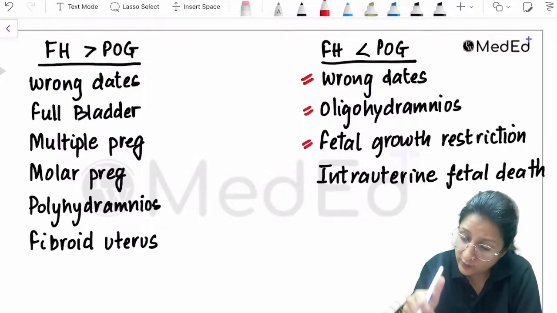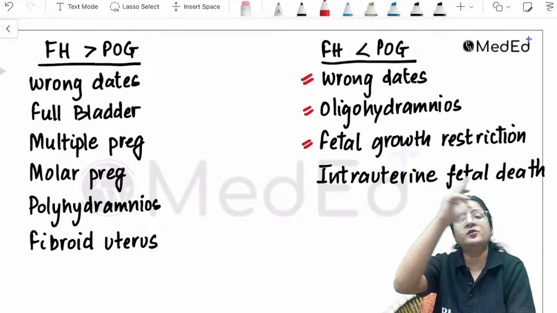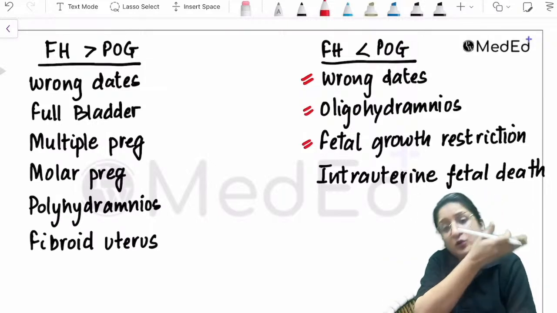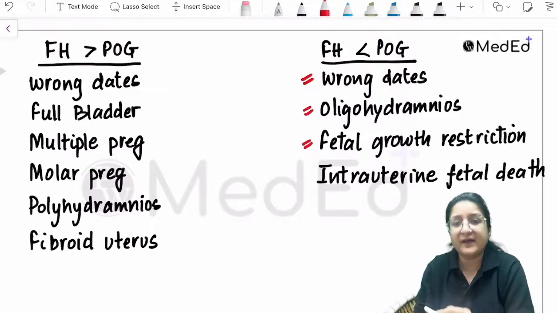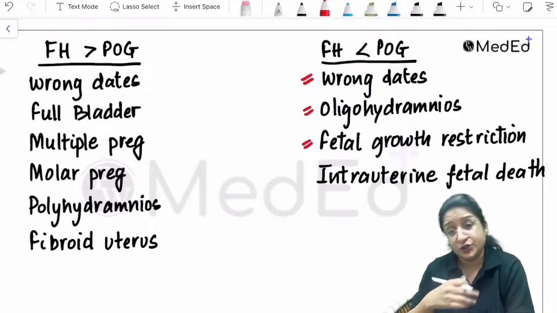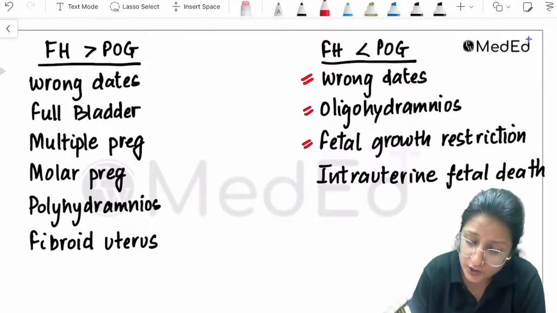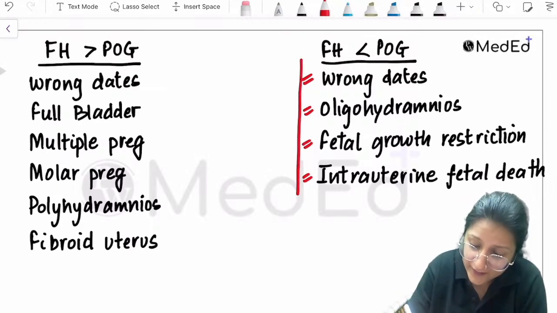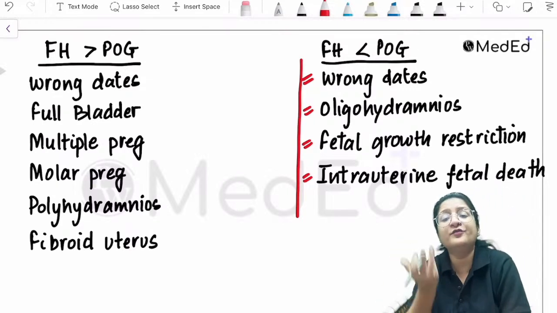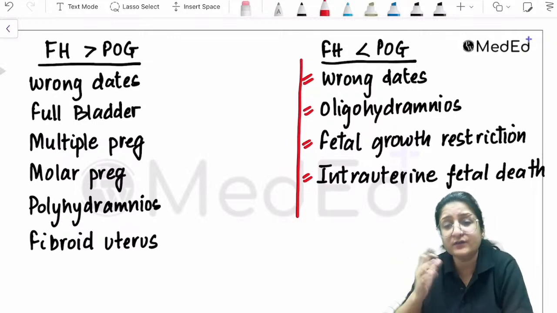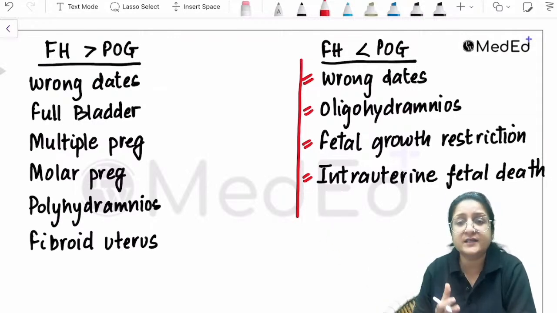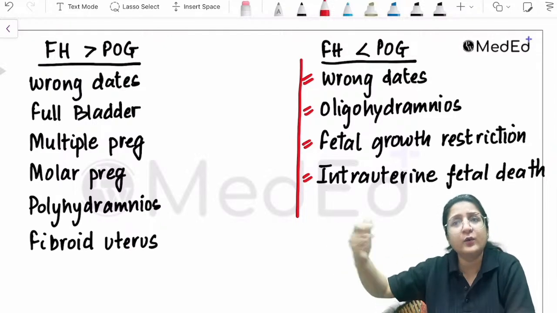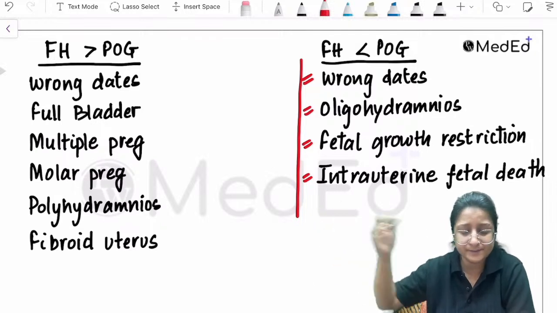Isn't it? So she could have oligohydramnios because of n number of causes, or she may have had a history of leaking because of which all the liquor leaked out, and that's why the fundal height is less than the period of gestation. She could have a fetal growth restriction, or an intrauterine fetal death. So you are going to find out by ultrasound. What you see on ultrasound, then you will decide what to do next. Whether on ultrasound you find that the baby is already dead, or you have fetal growth restriction, then you'll start doing Doppler, NST, and all of those things, right?